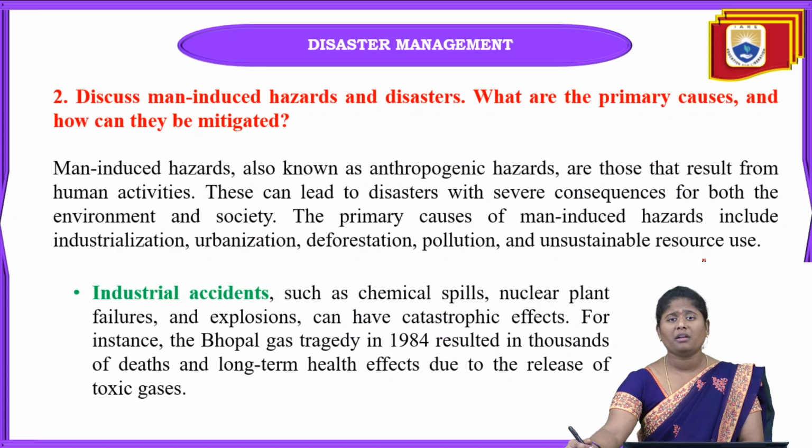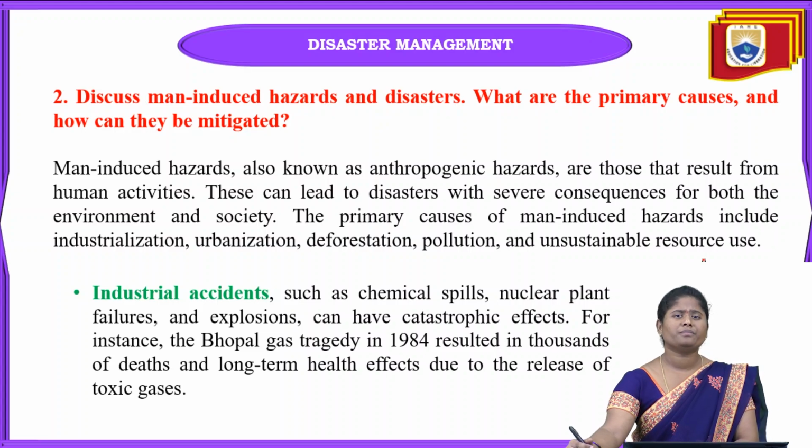This type of man-made disaster can occur with severe consequences for both society and the environment. The main causes of man-made hazards are industrialization, urbanization, deforestation, pollution, and also unsustainable resource use.